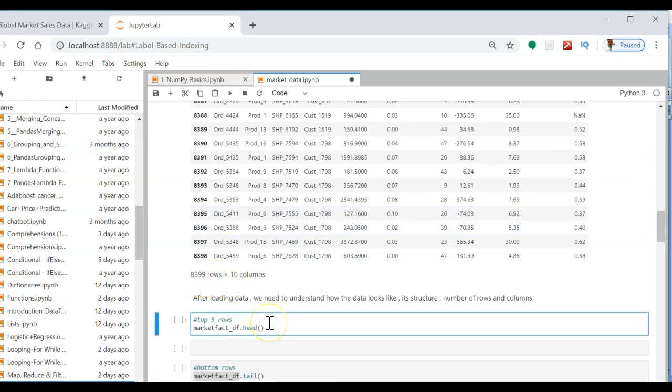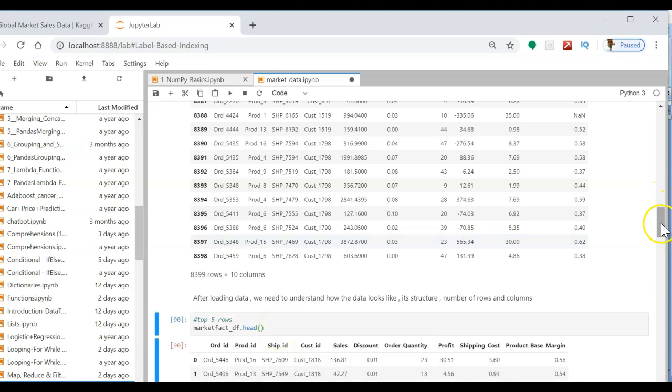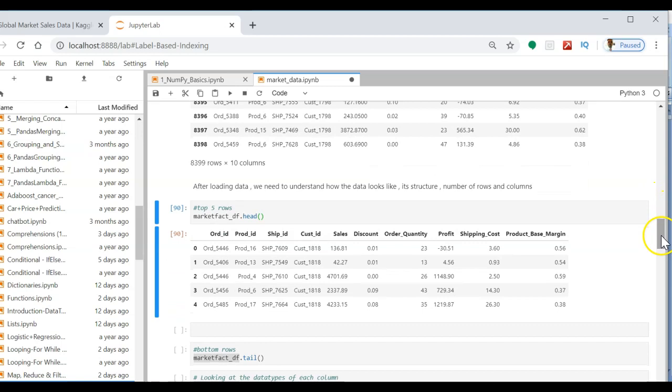But if you want to simply have a glance at the data, you can make use of the head function. The head function returns the top 5 rows, and each row is addressed by an index. The first row is 0, and the last row, the 5th row, is addressed by 5 minus 1, the fourth index, and the columns are addressed by their actual column names.